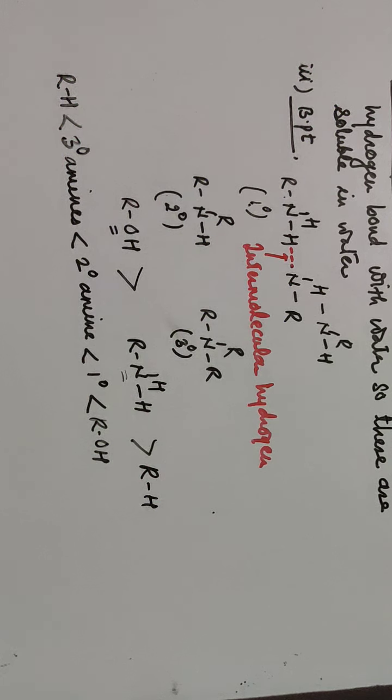So alcohols have a larger boiling point than primary amines, which is larger than secondary amines, which is larger than tertiary amines, which is larger than alkanes, because alkanes are non-polar compounds. There are no polar bonds there.